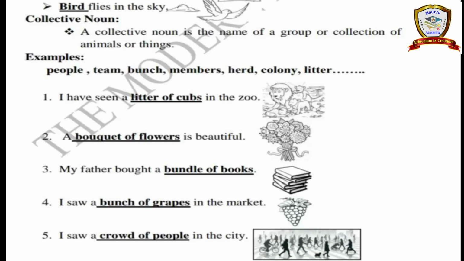See, what is a proper noun? Proper noun means if you are saying specifically about any person's name, any place name, or any particular type of bird or animal, that is known as a proper noun. Okay? Proper noun always starts with a capital letter. Next, common noun. What is a common noun? The common name of a person, place, animal or thing. For example, school. School means we have many schools.